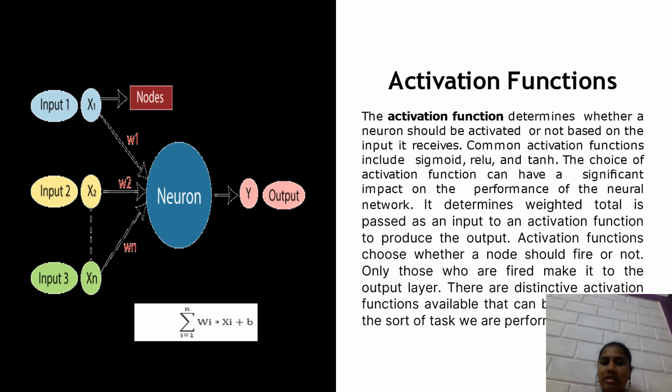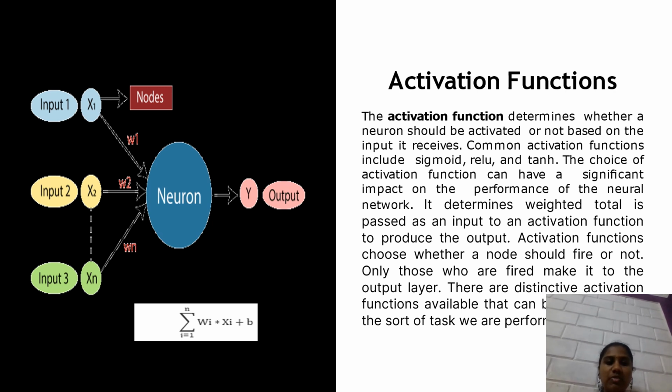There are distinctive activation functions that can be applied based on the sort of task we are performing, which means that based on the input it receives, the activation function determines whether or not a neuron should be activated. Sigmoid and ReLU are frequently used activation functions.